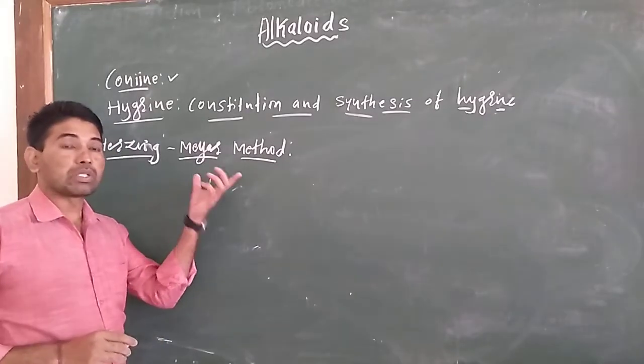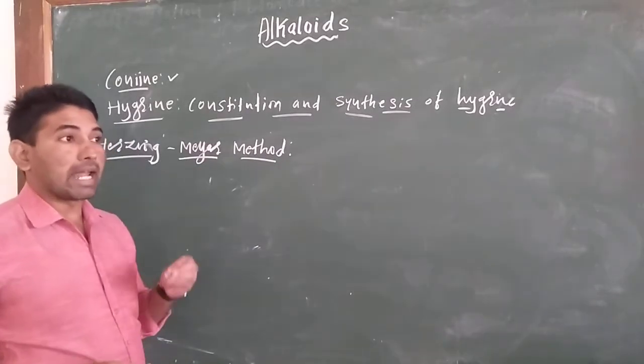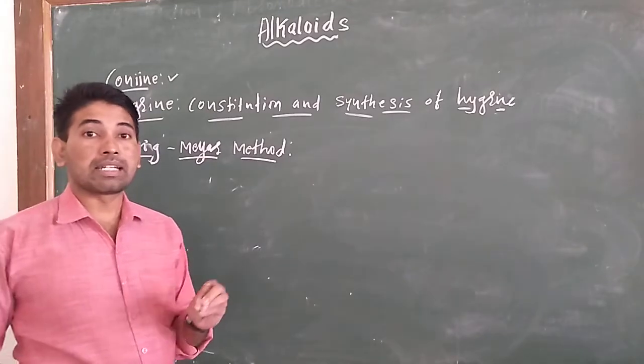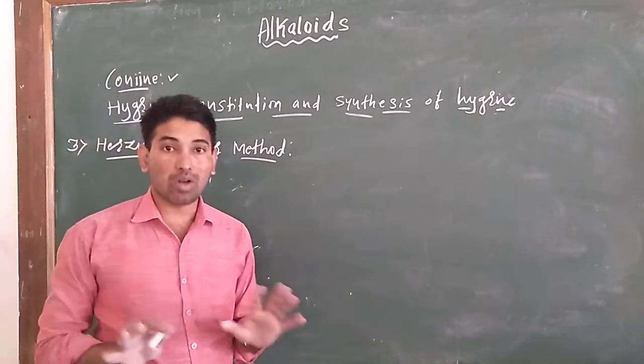This method is used to find out whether the nitrogen atom contains a methyl group or not.